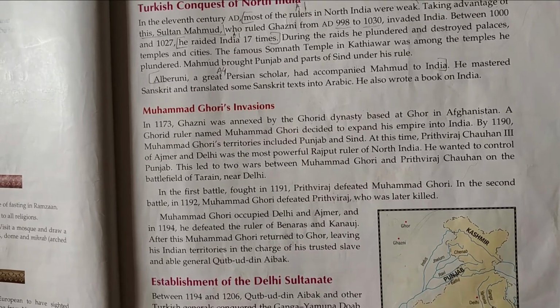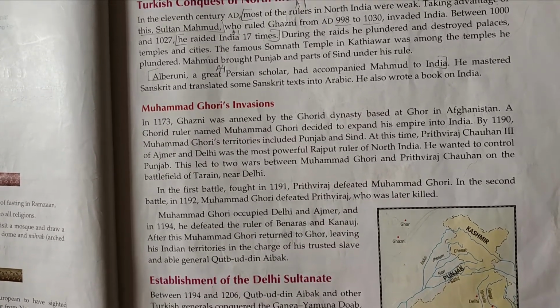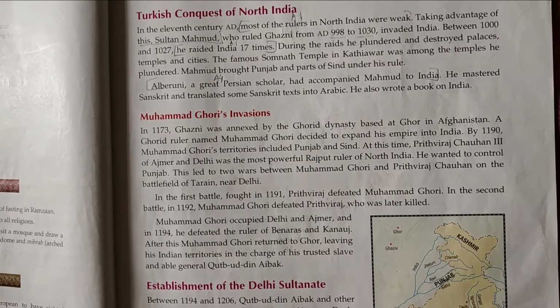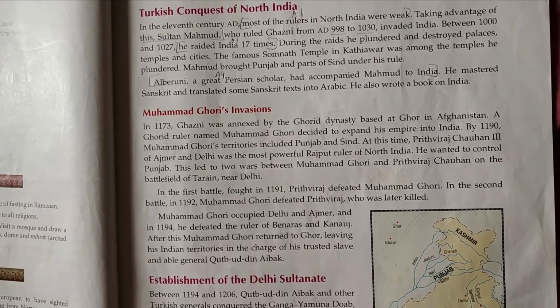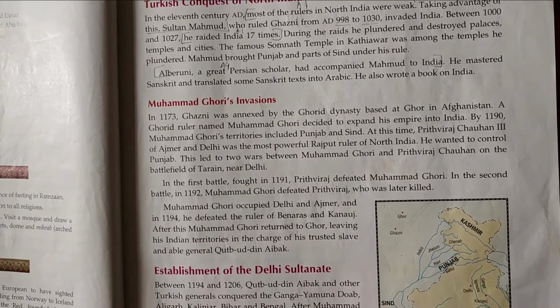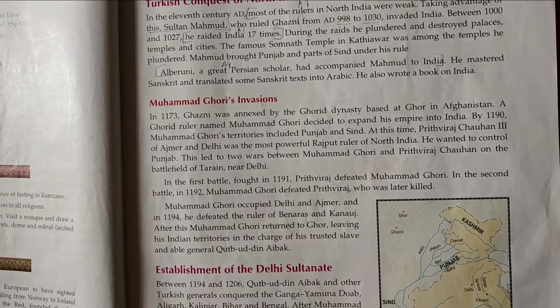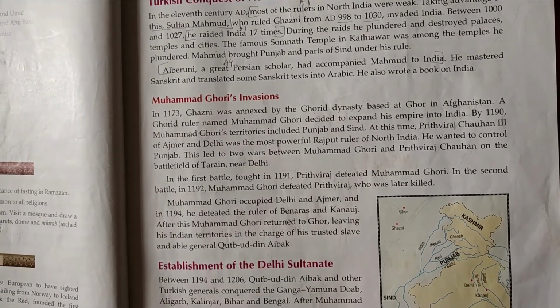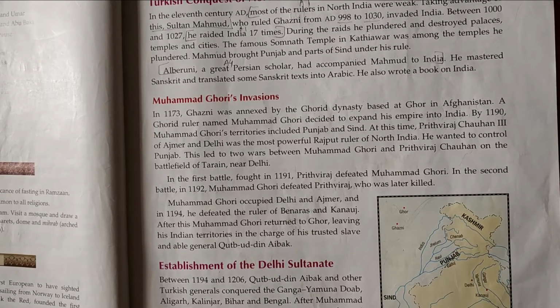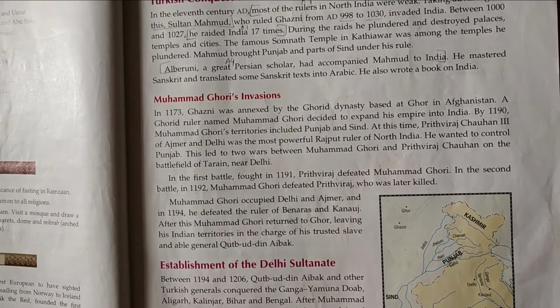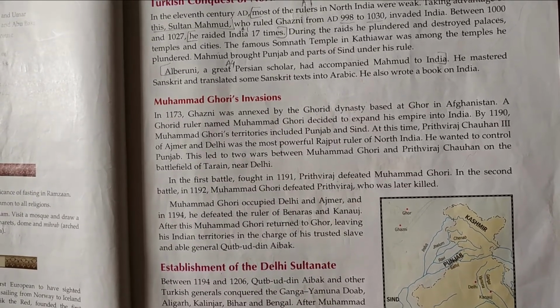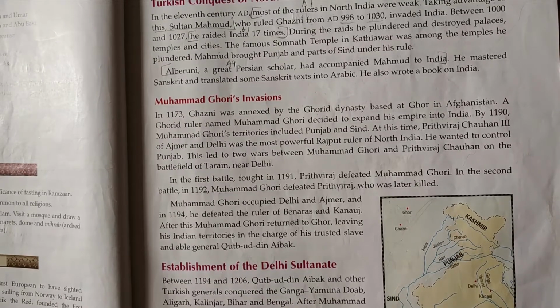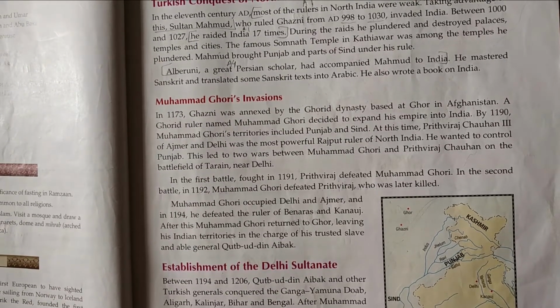At this time, children, Prithviraj Chauhan III was ruling Ajmer and Delhi, and he was the most powerful Rajput ruler in North India. Even Prithviraj wanted to control Punjab.